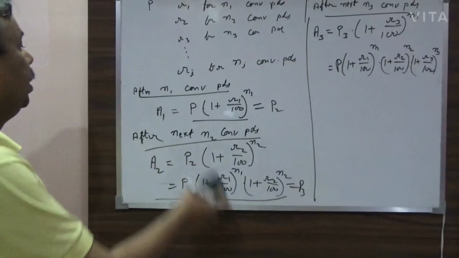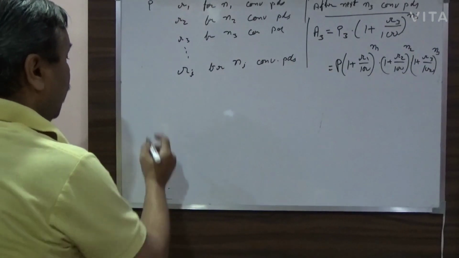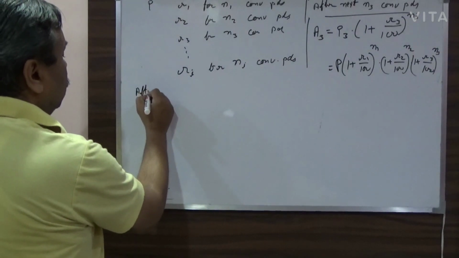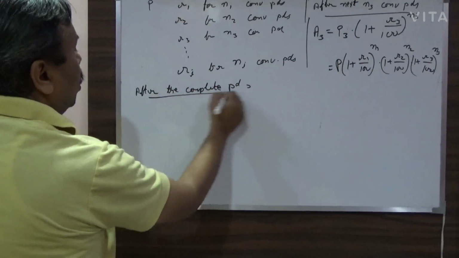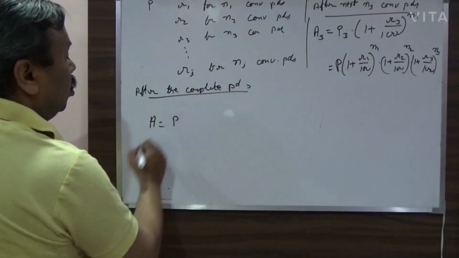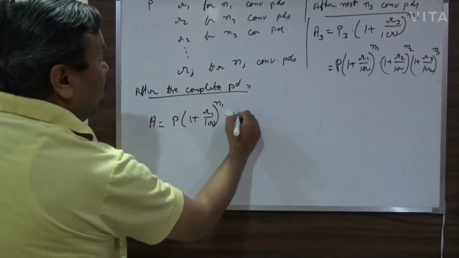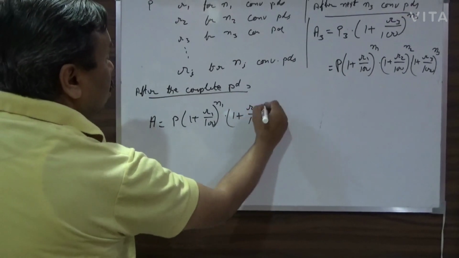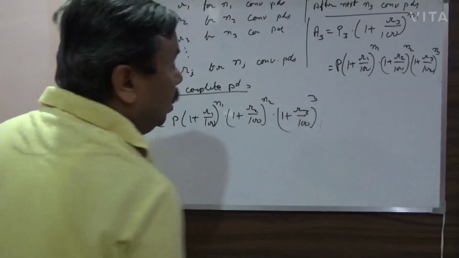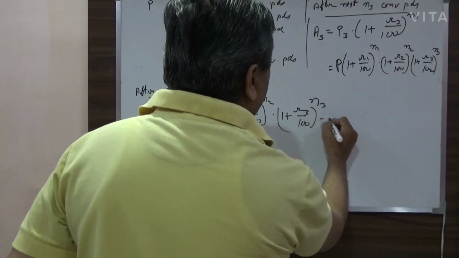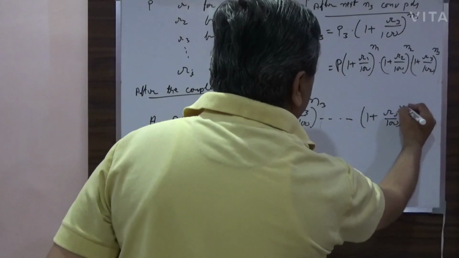So after Ni conversion periods, or after the complete period, your final amount will be equal to P multiplied by 1 plus R1 by 100 power N1 multiplied by 1 plus R2 by 100 power N2 multiplied by 1 plus R3 by 100 power N3, and this will go on, and the last factor will be 1 plus Ri by 100 power Ni.